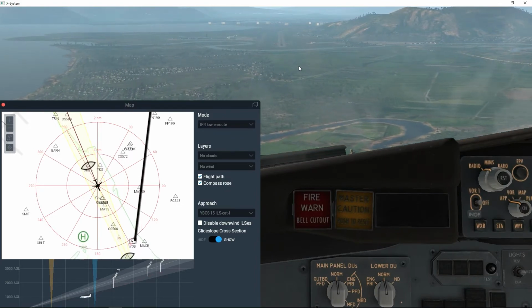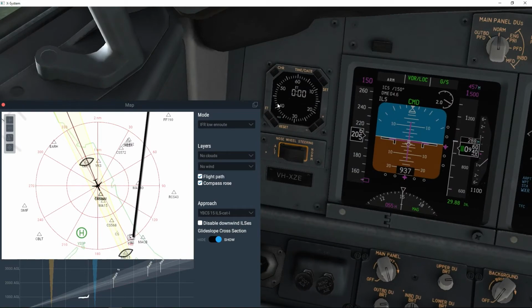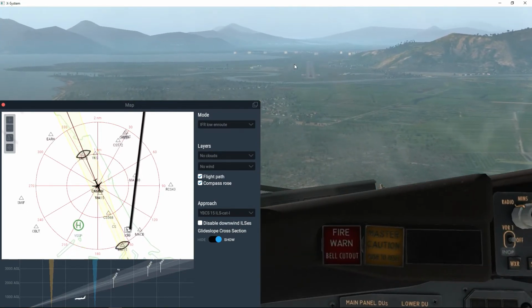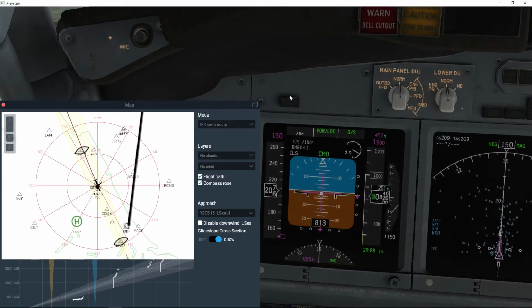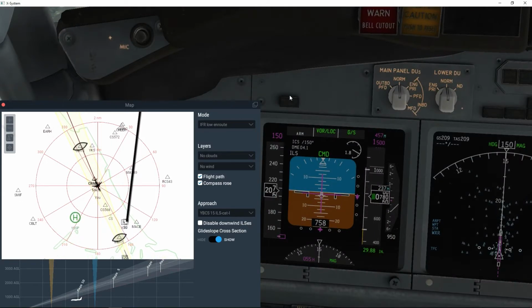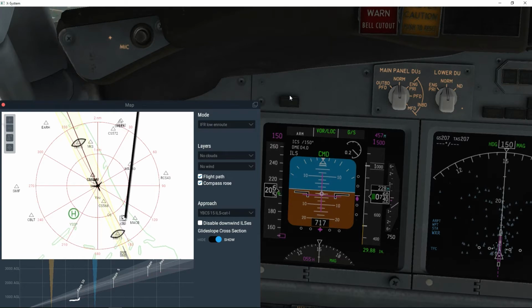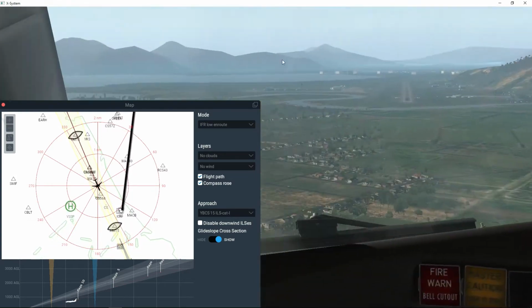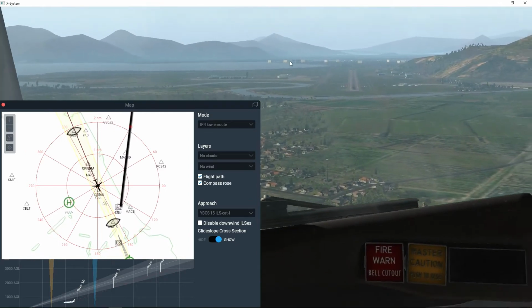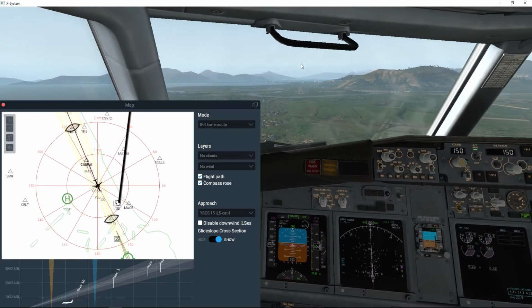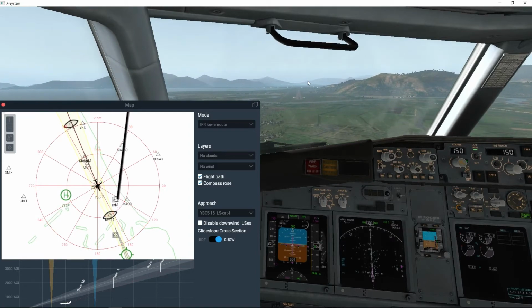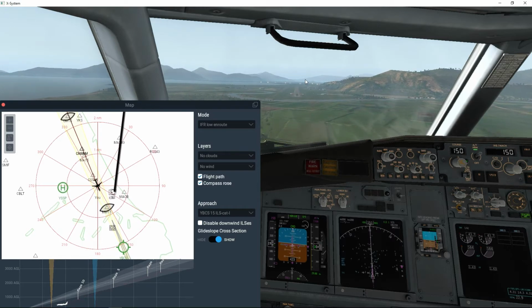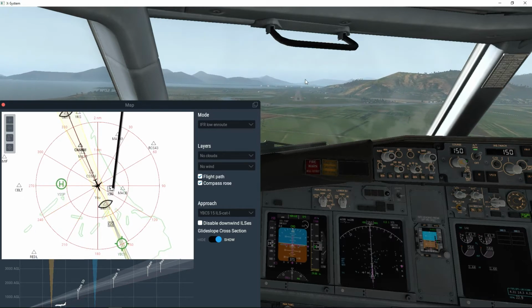1,000. Trying to get that speed down. We've extended the air brakes all the way. 500. Now we can bring the landing gear out, G on the keyboard.